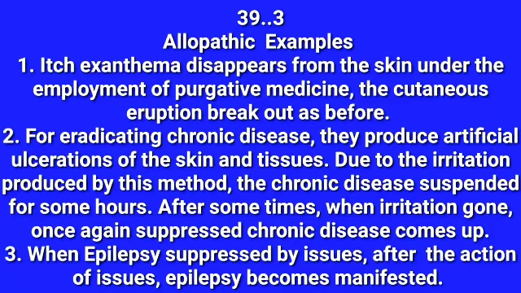Second variety, suppression. The first one is the itch exanthema with the purgatives. The patient is suffering from the itch exanthema, a skin disease. When they took that allopathic medicine, the disease condition is temporarily relieved by the purgatives. Then again the disease condition appears. Second, the person suffering from chronic disease, they make the artificial ulceration of the skin and tissues. This irritation suppresses the original disease, which now comes up again. Third condition, epilepsy treated by issues, which is a kind of treatment. When the action of the issues is gone, epilepsy returns.